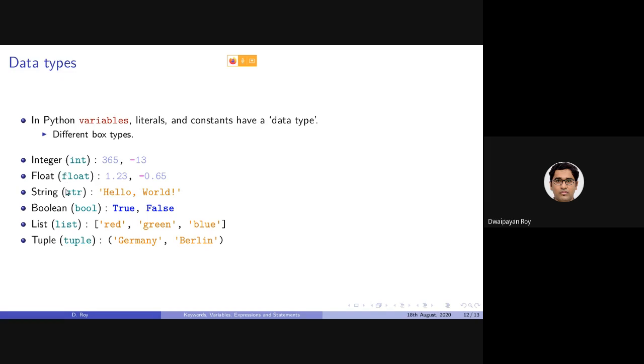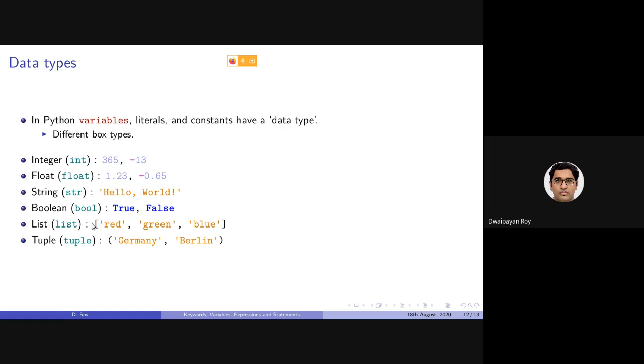Integer, float, string, you can already understand. Of course, we will be discussing these in more detail. Boolean, list, and tuples are advanced ones. We'll be discussing them later in this course. Boolean is basically two designated keywords, true and false, which indicate specific meanings.